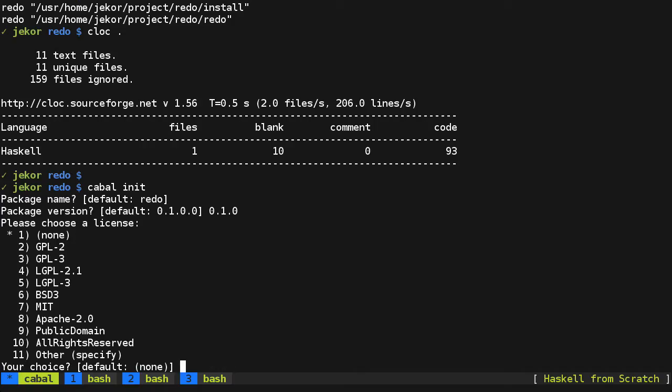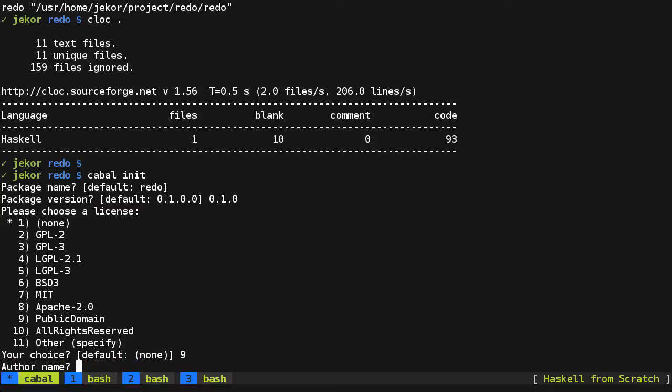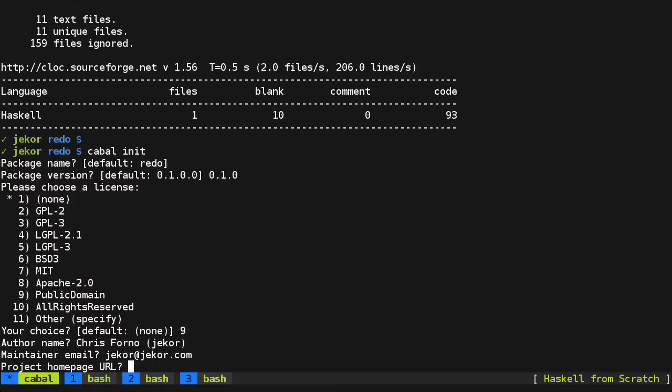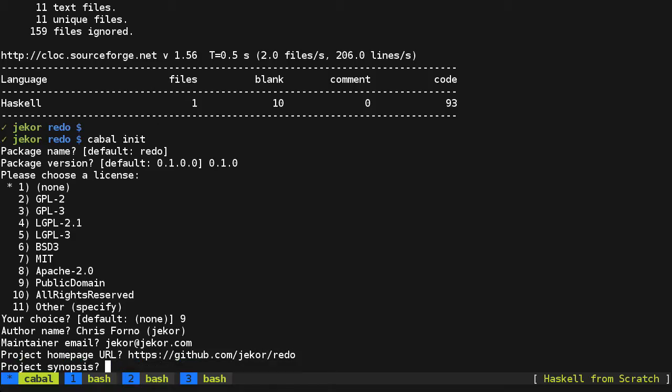Next, as far as a license goes, I'm going to stick with the spirit of what DJB has released his other packages in and release this into the public domain. Give my name as the author here and my email. And for the homepage URL, since I don't really have anything else, let's use the GitHub page for it. And the synopsis is: it's a build system, a make replacement, an implementation of redo.